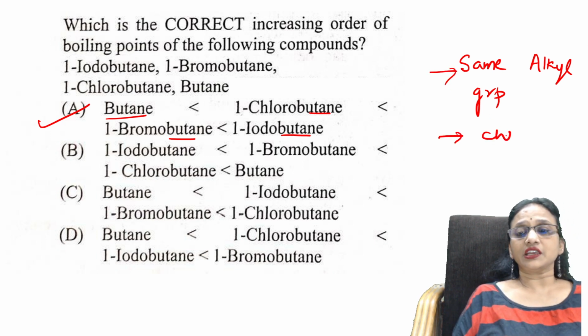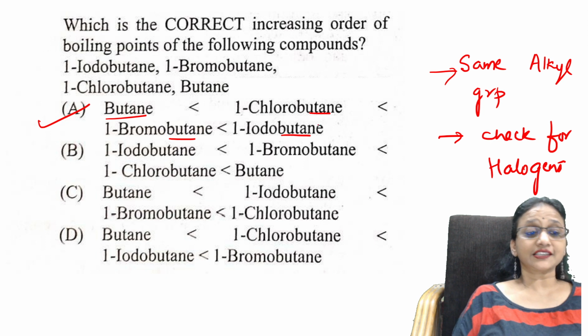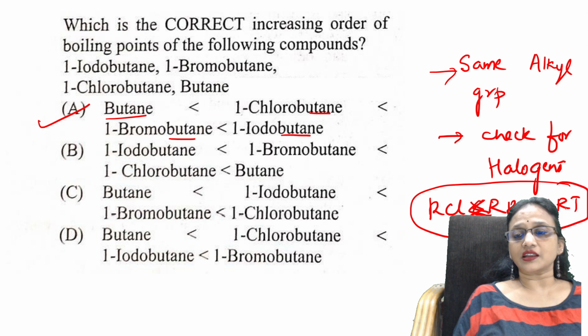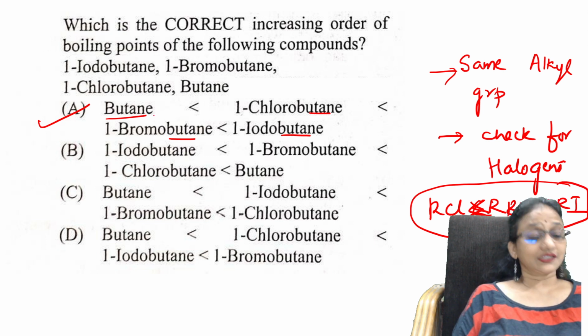Check for halogens. So when you check for halogens, what will you get? Easy. RCl less than RBr less than RI. So which one has lower? Butane is less. Lower molecular mass than chlorine.